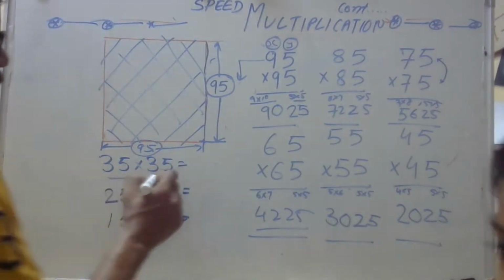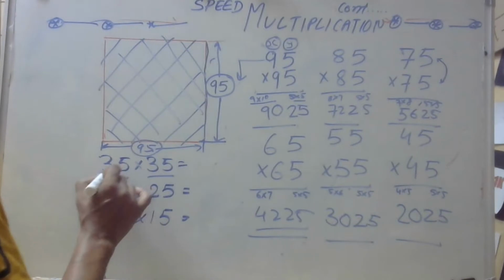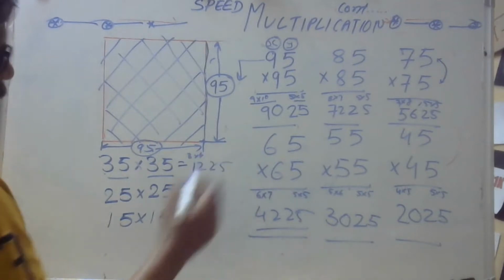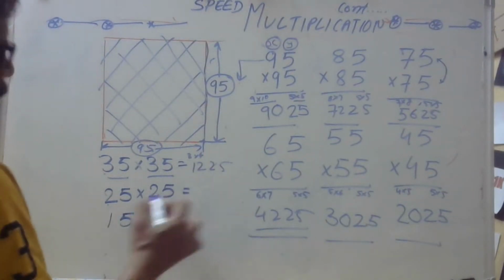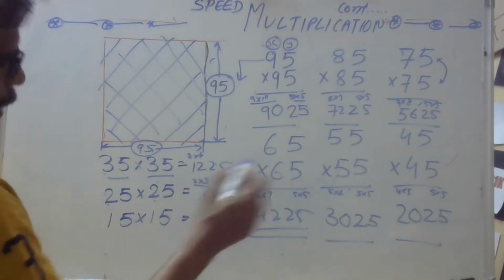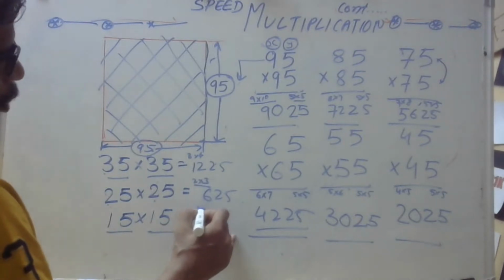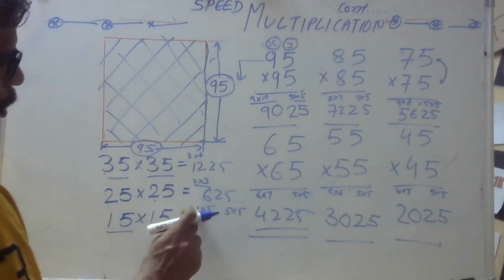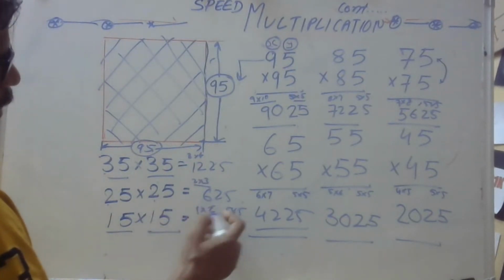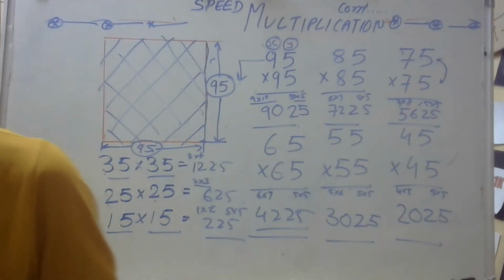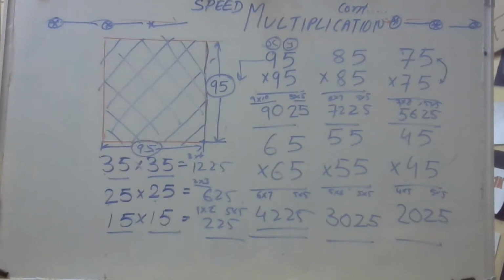When you have to multiply 35 by 35, write 3 multiplied by 4, the very next natural number. 3 4s are 12, and write 25 after that. 25 multiplied by 25. So you simply multiply 2 by the next natural number, that is 3. 2 3s are 6 and 25, that is the answer. 15 into 15. So 1 multiplied by the next number, that is 2, and 5 into 5 is 25. That is all you need. So this is a very quick, very easy calculation, anybody can do it.